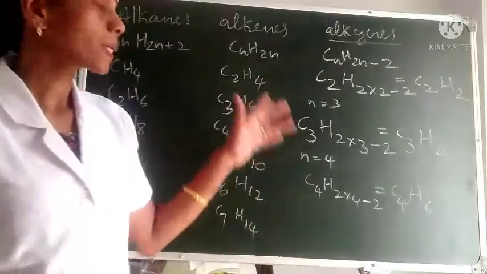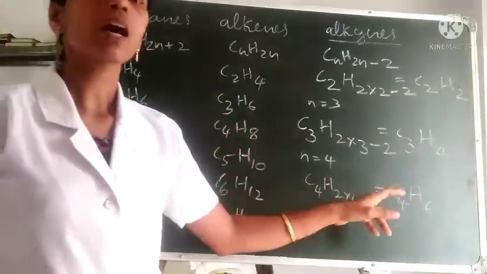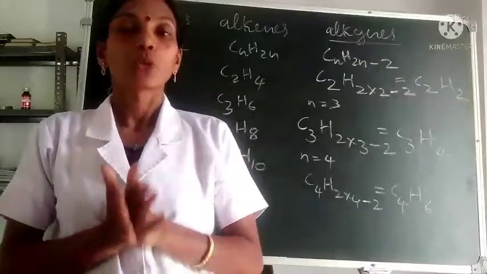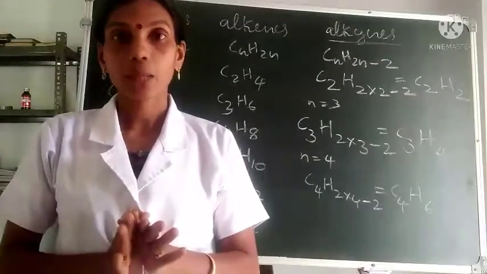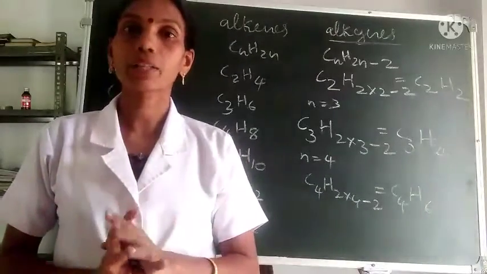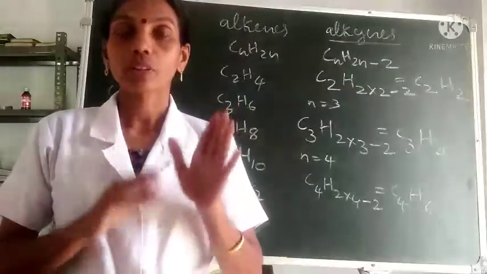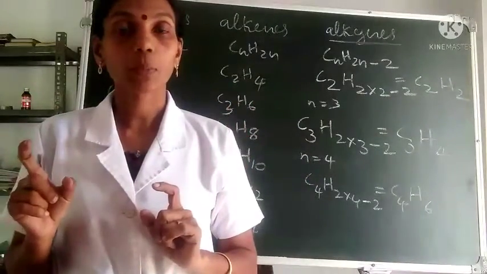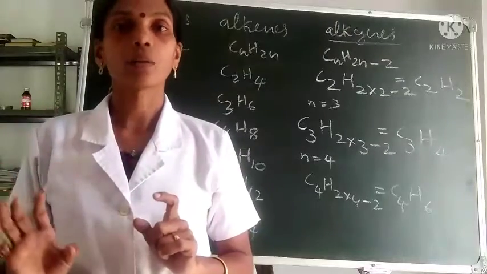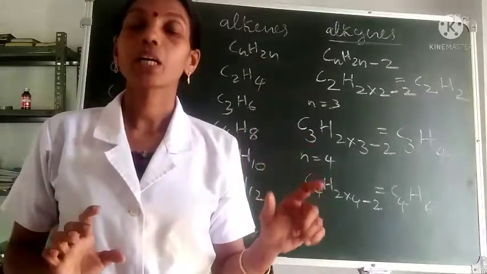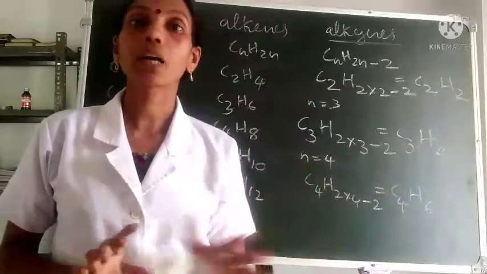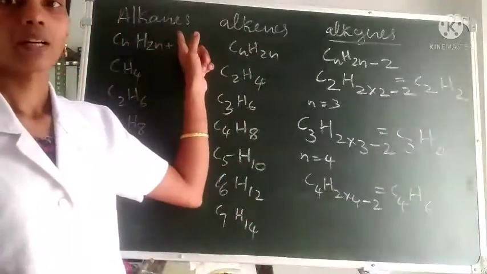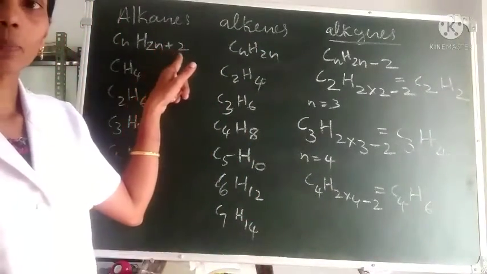So these are some examples for alkanes, alkenes and alkynes. Is it clear how to find the formulas of these different compounds? Today we have studied hydrocarbons. Hydrocarbons are compounds formed between carbon and hydrogen, and they are mainly divided into saturated and unsaturated. Saturated hydrocarbons contain only carbon-carbon single bonds. Unsaturated means they contain either a carbon-carbon double bond or a carbon-carbon triple bond. Saturated hydrocarbons are also known as alkanes, and the general formula for alkane is CnH2n plus 2.